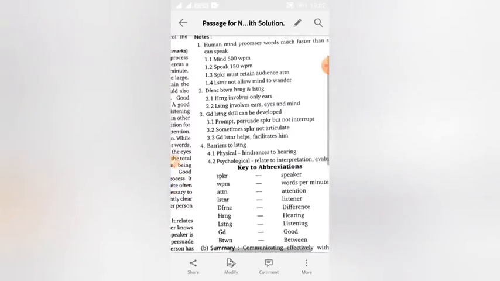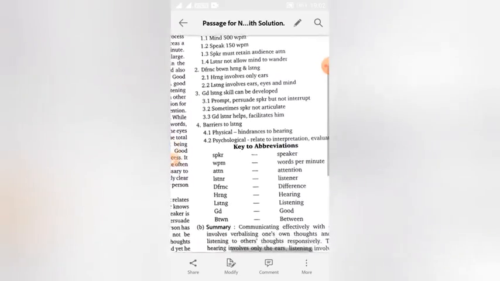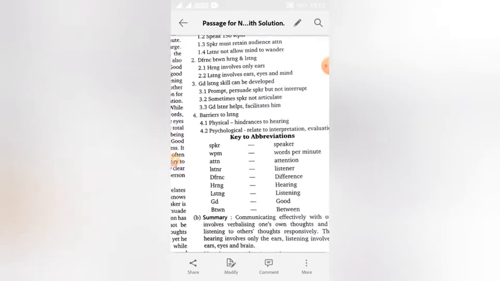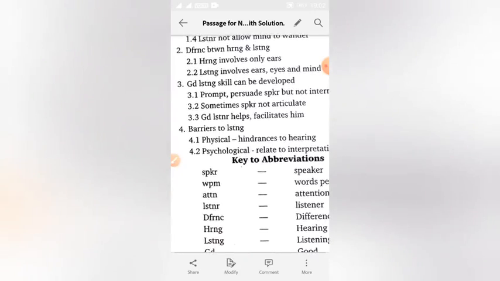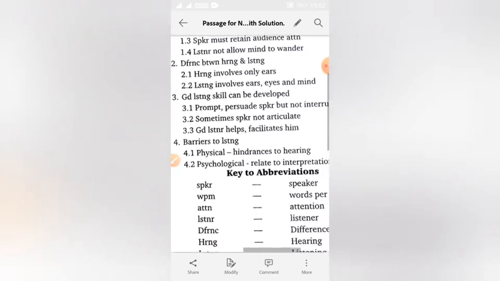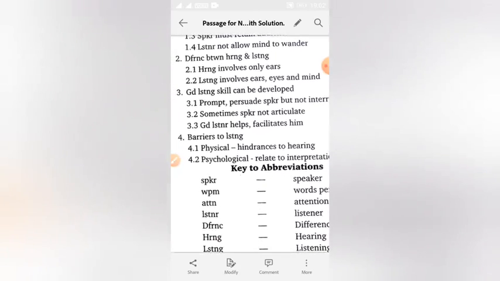And now we have taken a second subheading, difference between hearing and listening. See carefully, here abbreviations have been used: DFRNC for difference, BTWN for between, HRNG for hearing, and LSTNG for listening.